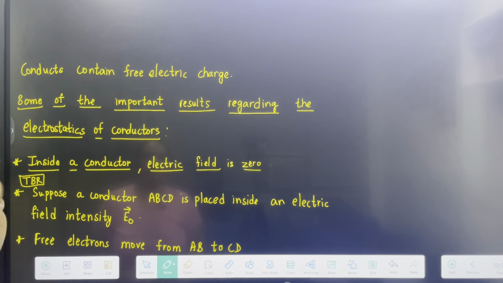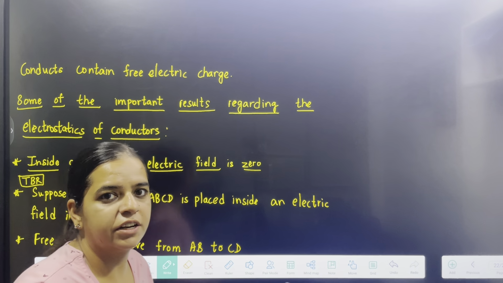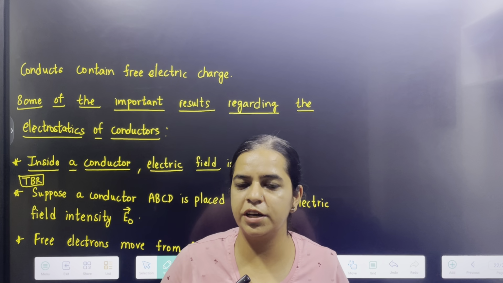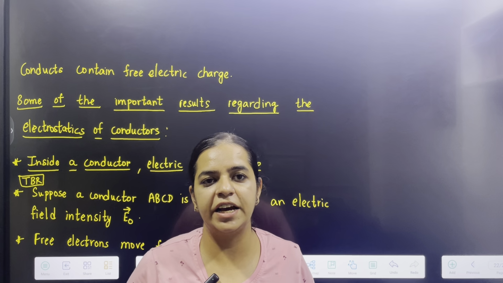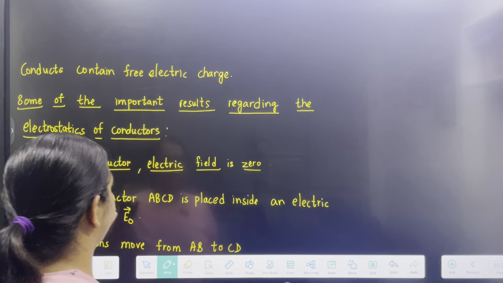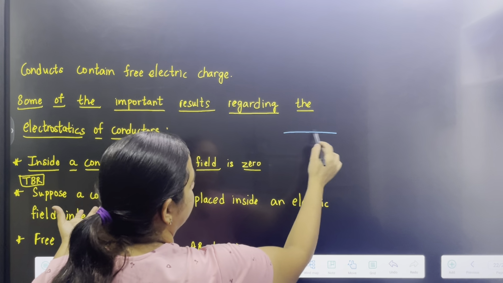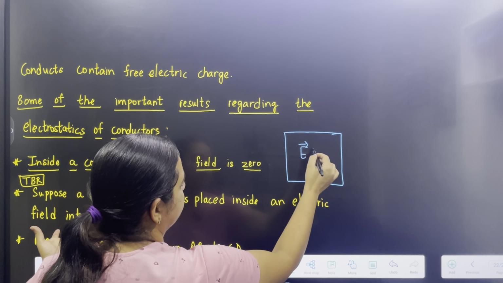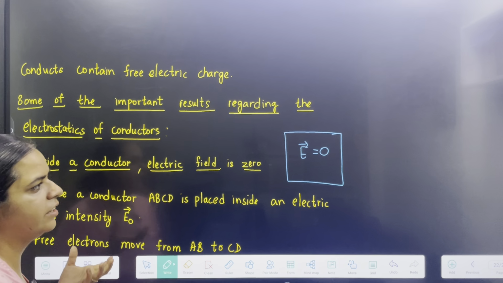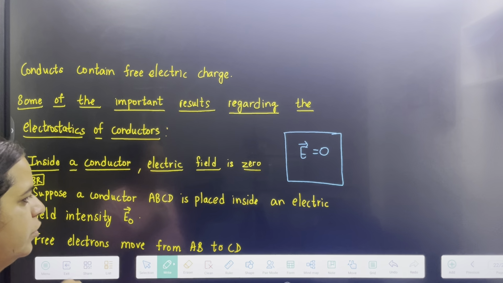Then the results regarding electrostatics of conductors, it's an important question in board exams. What are the results regarding electrostatics of conductors? Inside a conductor the electric field is zero. The first result is that the electric field is zero.